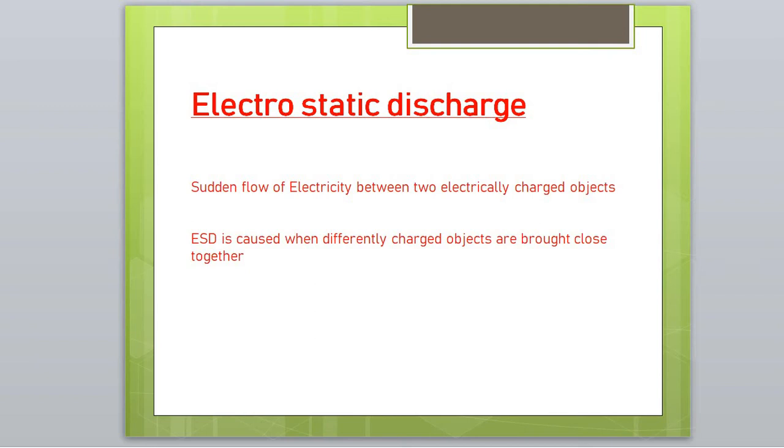Today we will discuss electrostatic discharge. It is actually the last portion of our third unit in computer hardware and networking. Most of the materials in nature have stationary electric charges stored in them. It gets discharged when another particle or material is brought close to it.